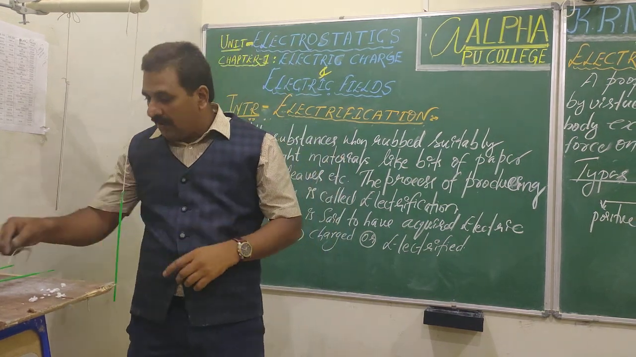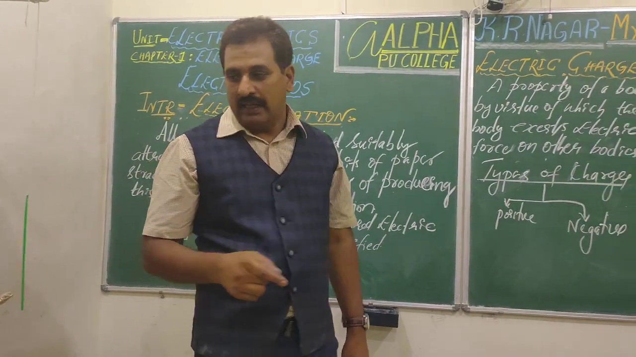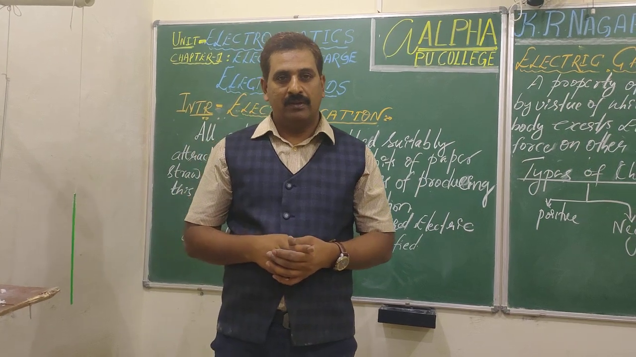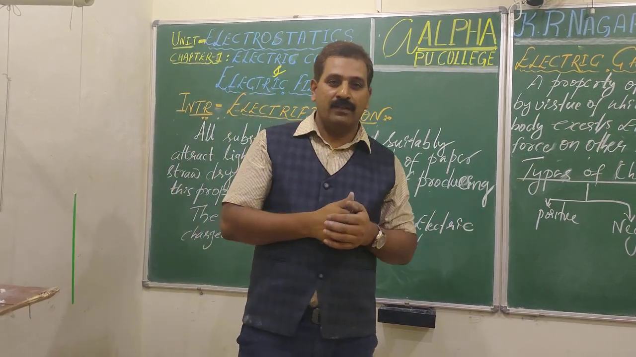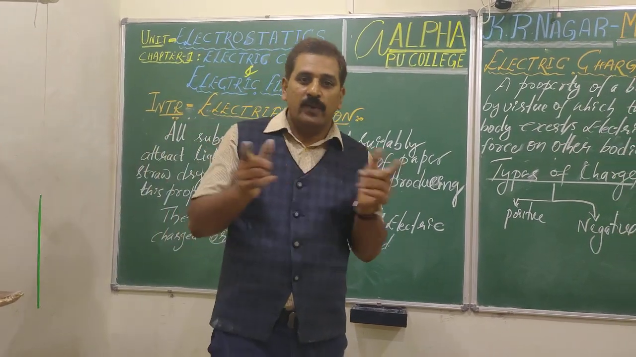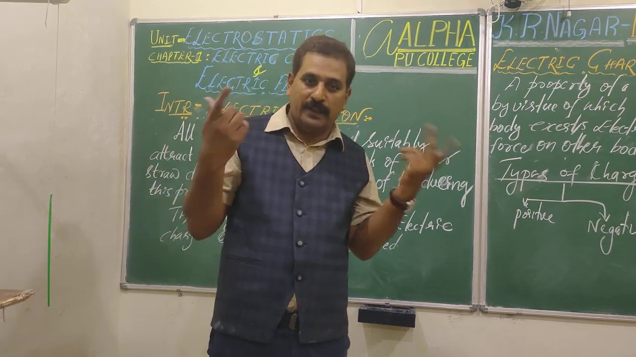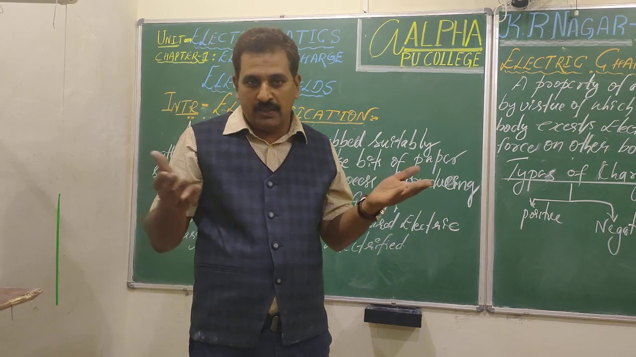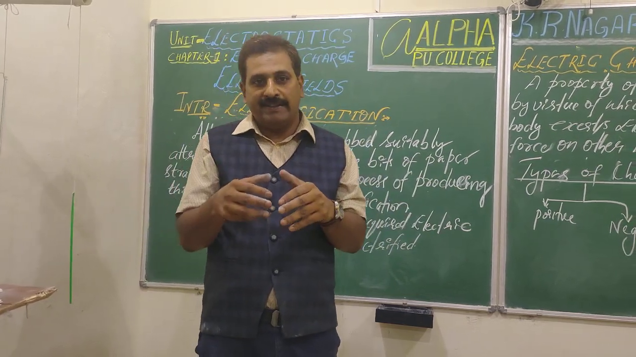He called the charge on the glass rod positive and that on plastic negative. Why did he choose these two words? We will know shortly. The charges obey the property of additivity, which means they add like numbers. For example, plus 2 plus 2 is plus 4, plus 2 minus 2 is 0, minus 2 minus 2 is minus 4. Like that, the charges of different bodies add up.